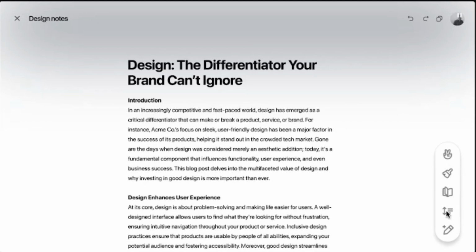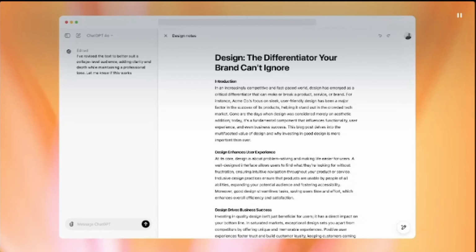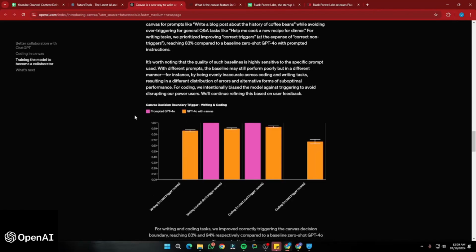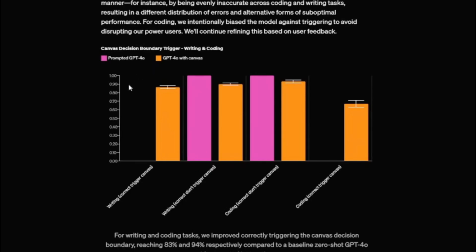So, by integrating natural language processing into creative workflows, users can increase productivity and bridge the gap between creative ideas and executable code, now with the help of Canvas by OpenAI. So these are a few of the graphs which showcase the performance of GPT-4o with Canvas in comparison to prompted GPT-4. You can see how much lower the correct trigger value is in comparison to GPT-4.